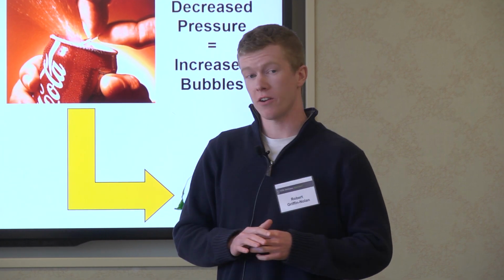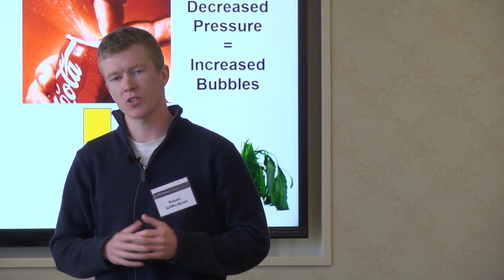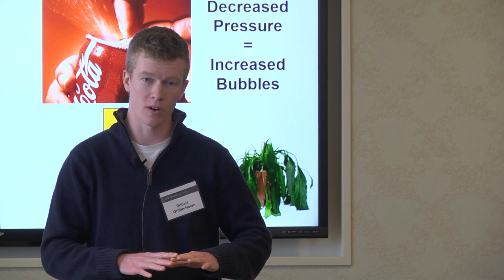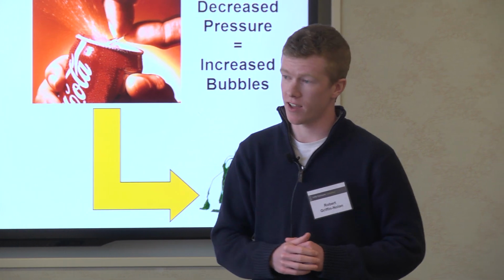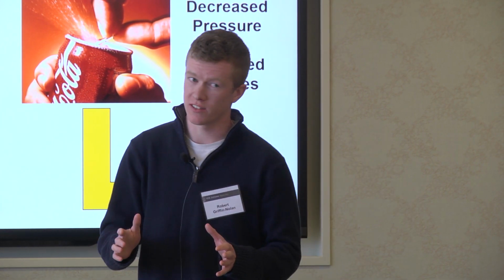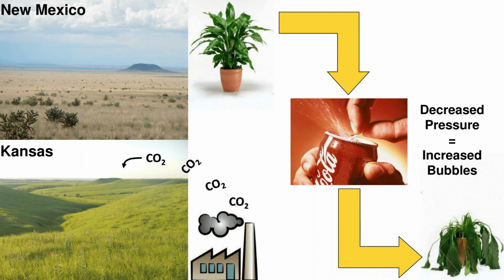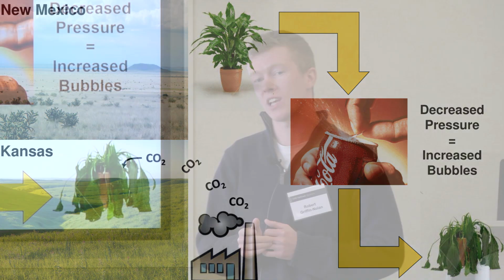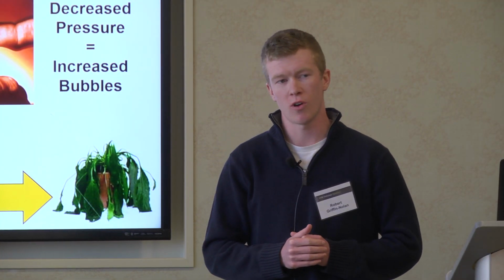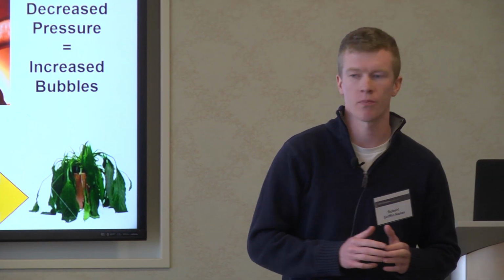As water becomes scarce, such as during drought, the pressure inside of a plant becomes lower and lower until eventually bubbles of gas can actually come out of solution inside the plant. The same thing happens when you pop open a can of Coke, decreasing the pressure inside and releasing bubbles of carbonation that were previously dissolved inside the soda. But while the bubbles in a soda are enjoyable to you, the bubbles inside of a plant can entirely block the flow of water, similar to a blocked artery.